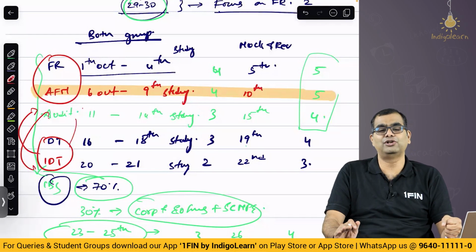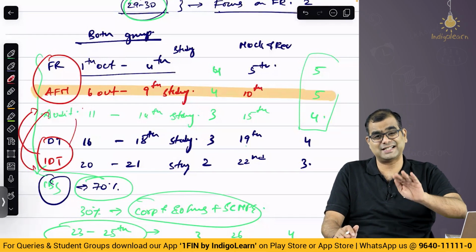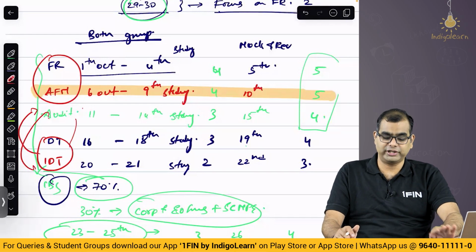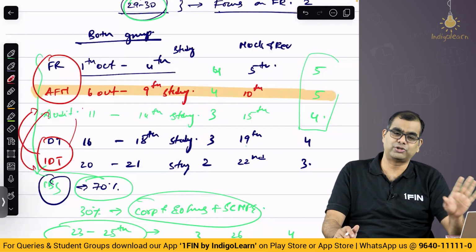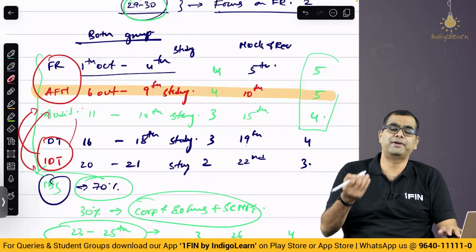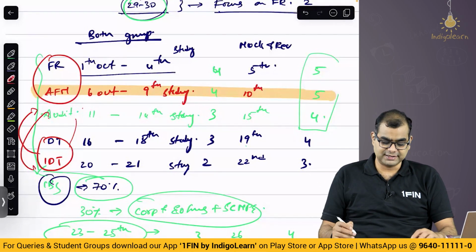IBS, do not do it till you finish all 5 subjects. That is a sincere, humble request and suggestion. IBS, do not do it till you finish all 5 subjects. So anyway, it has to be towards the end only. Only audit can be interchanged with DT IDT. You move DT IDT up and move audit back. This is the suggestion that I have.